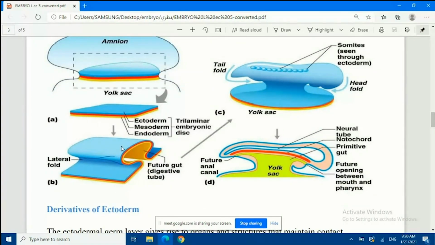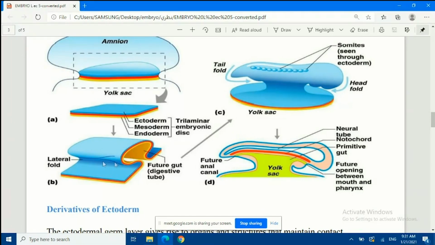Look how the folding happens exactly. Okay. Why? Because by the end of this folding process, we will have a gut, a cavity, a tube. Do you see it? We call this gut the future gut or digestive tube. So this gut will form the digestive tube in the future.